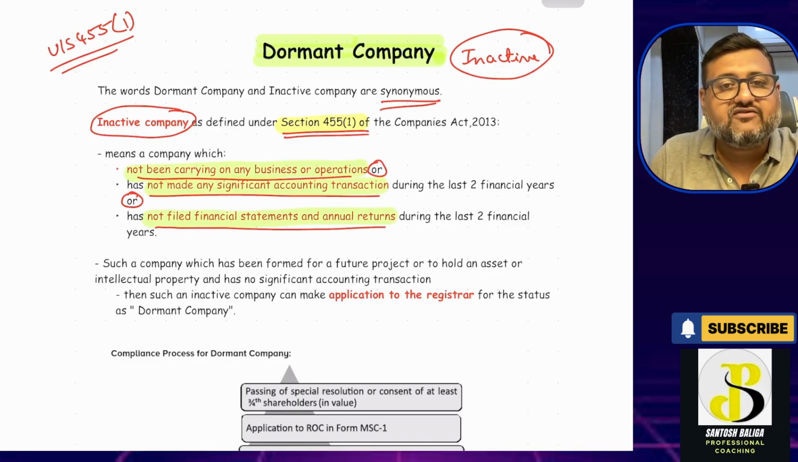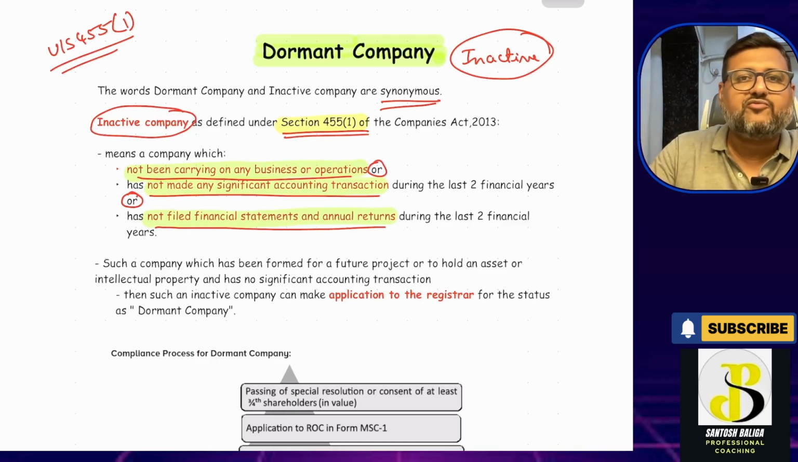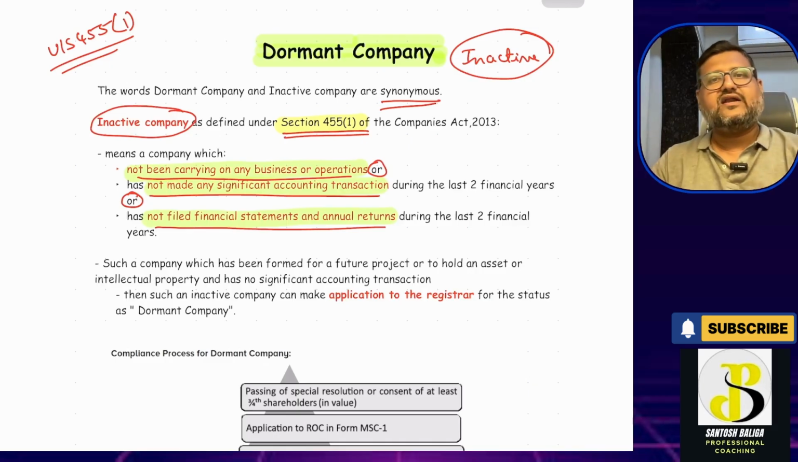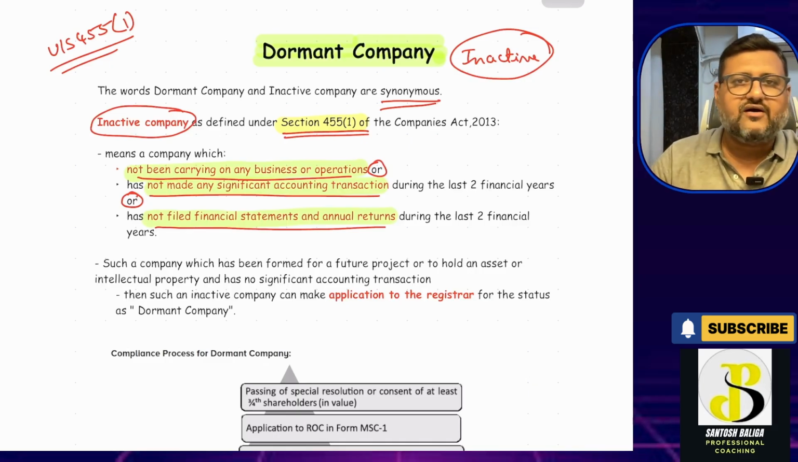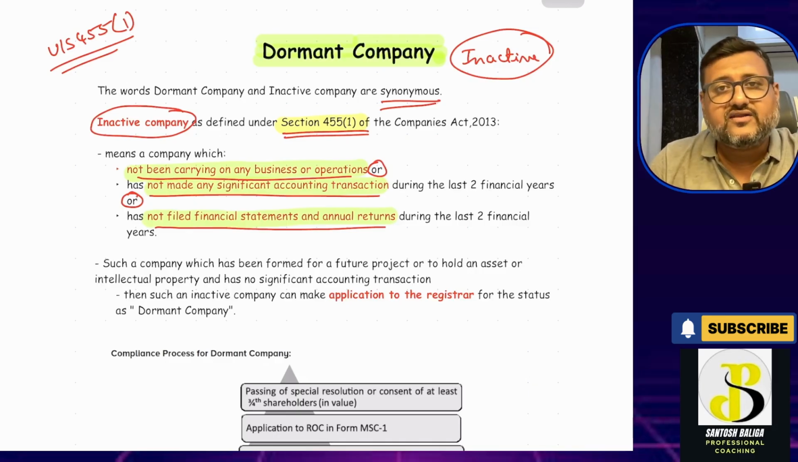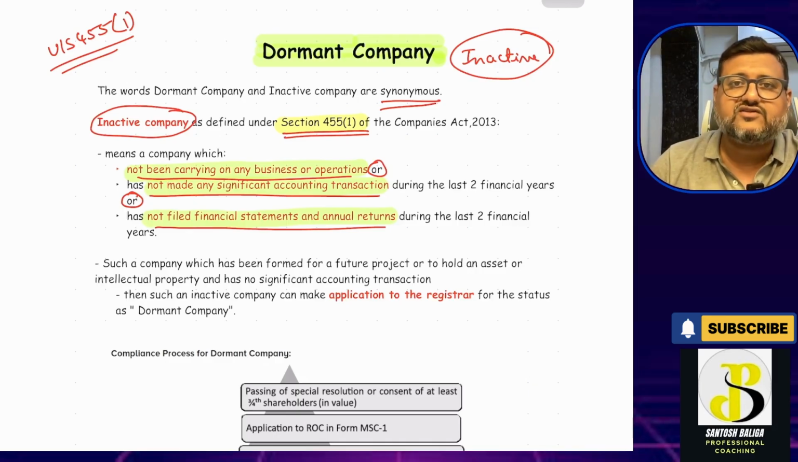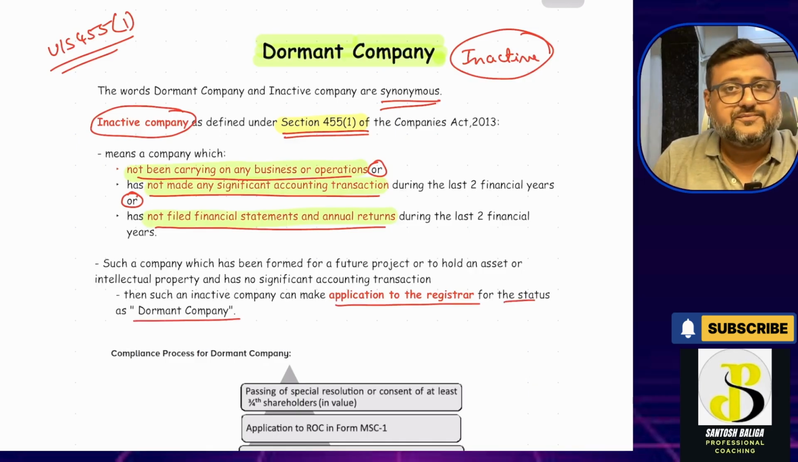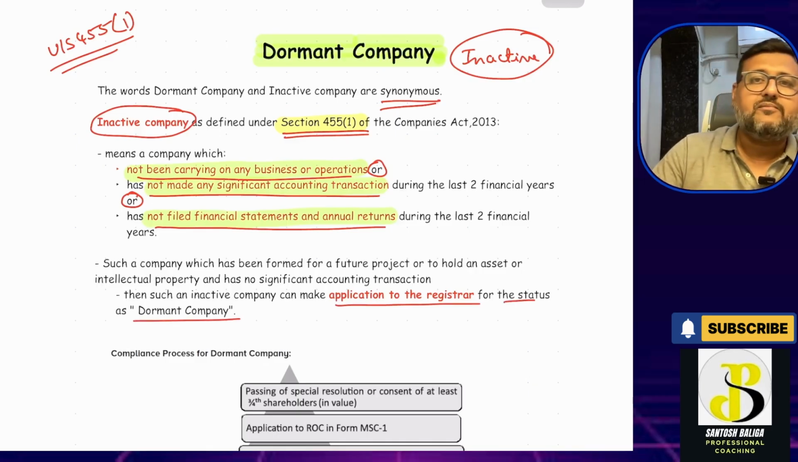Say a company has been formed for a future project. Currently the project is not yet operational, but a company has been formed and they are in the process of getting the assets for the company, and those assets are being stored by the company at the moment, but the operations have not started. Any significant accounting transaction has not happened, or they have not filed any financial statement or any annual returns for the last two financial years. In that case, such a company can apply to the registrar for the status of dormant company. This is how a dormant company will come into place.